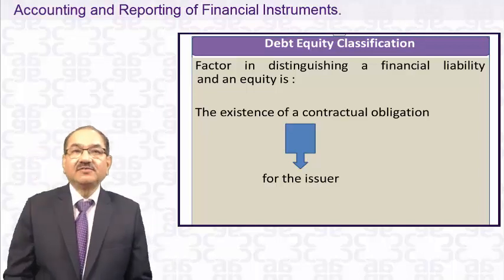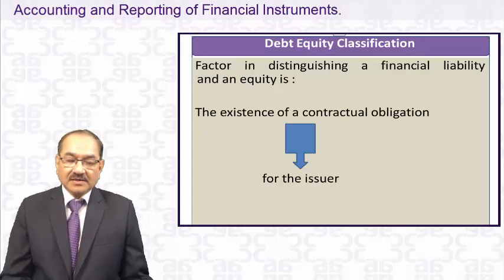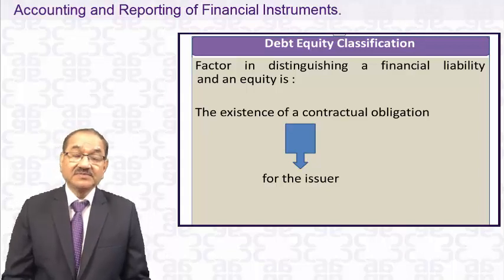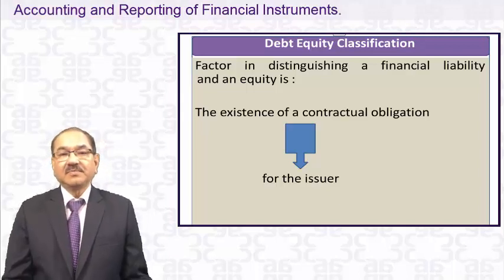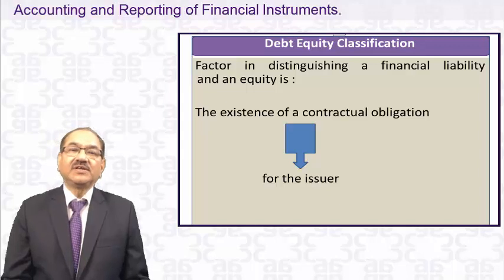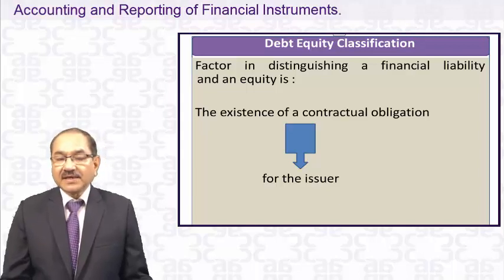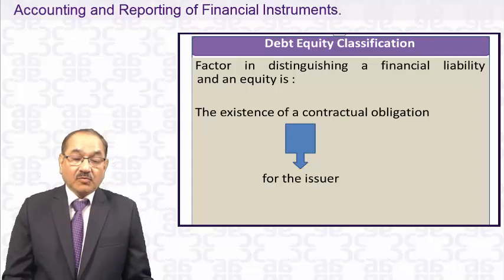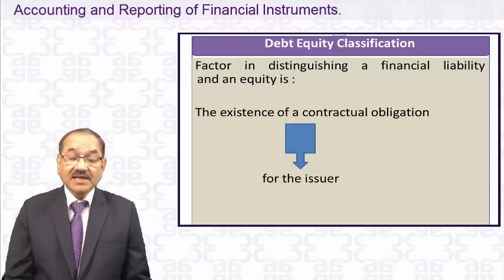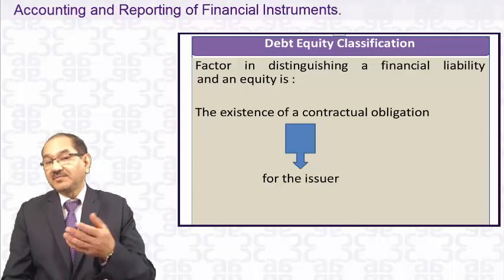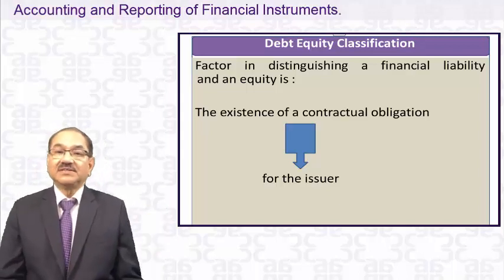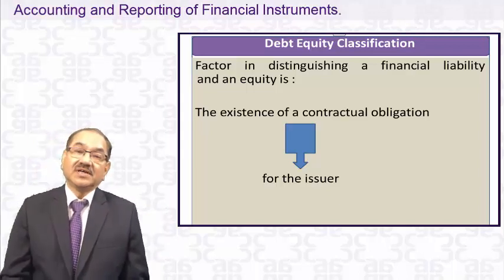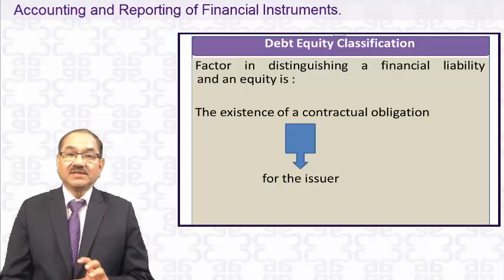Now we will see the debt equity classification. Till this time we have covered what are financial assets and financial liabilities. We have just given some discussion on equity, but now I will clearly tell you the difference between debt and equity as per Ind AS 32. What are the factors which distinguish a financial liability from equity? Because equity also comes on the liability side of the balance sheet, sometimes it is very confusing. What is equity? What is liability?